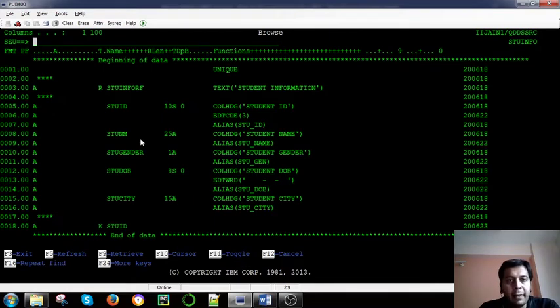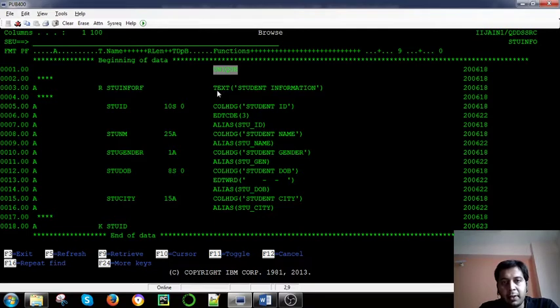In this PF we have defined a unique keyword. What is unique? This is a file level keyword, which means it applies at the file level. Unique will not allow any duplicate data in a record in a database. For example, we can have different records, but it will not allow duplicate records. That's the meaning of unique.